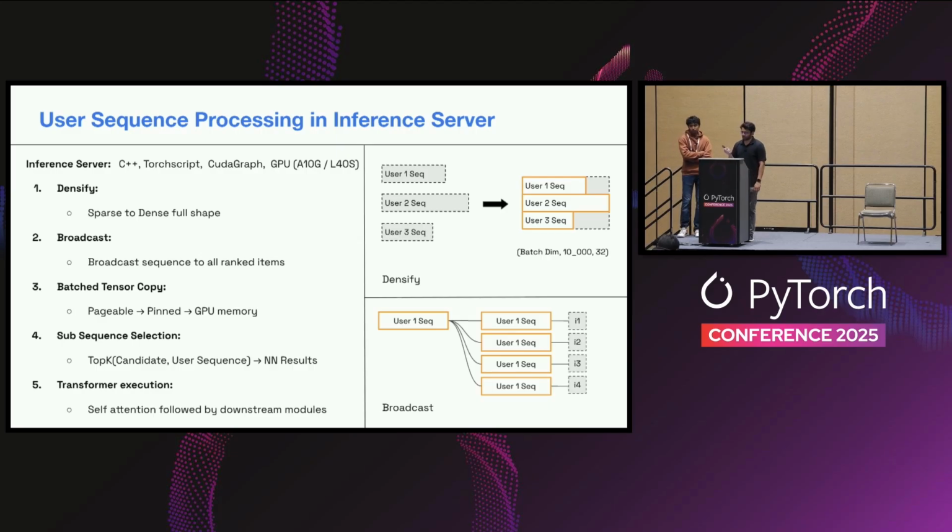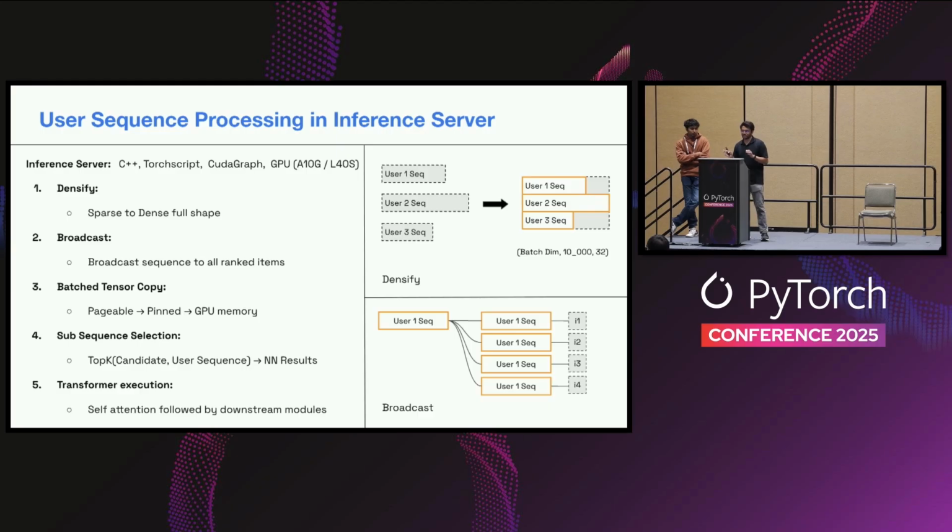And so before that, let me just give you a quick glimpse of what the user sequence processing in the inference server actually looks like. The inference server that I'm referring to is our own C++ built inference server. We use Torchscript, we use CudaGraph, and the GPUs that we typically rely on are A10G or L40S. So these are typically the 5 steps that happen in every single recommendation model that uses the sequence processing paradigm.